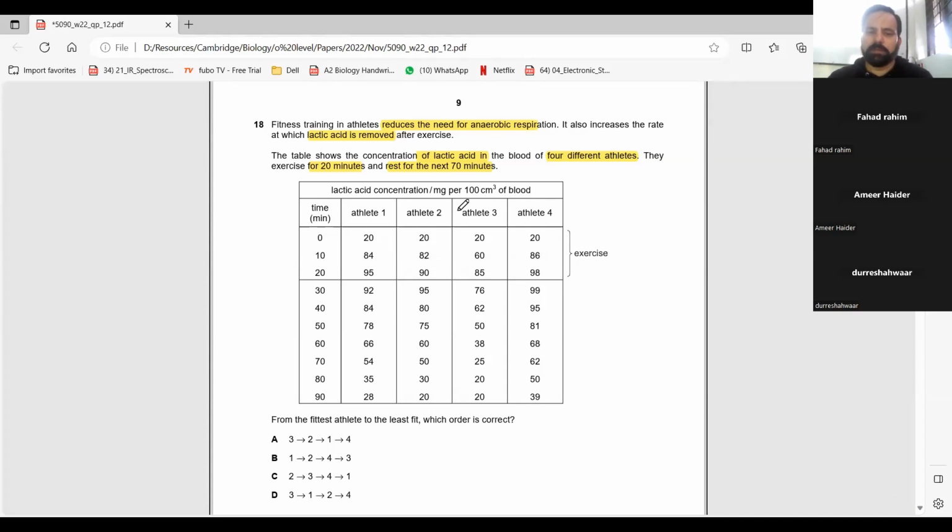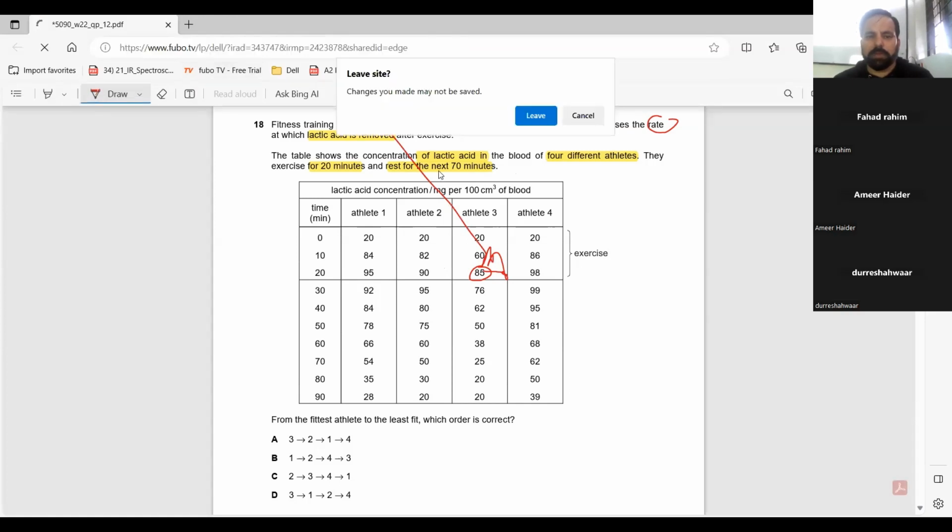Look, lactic acid. Exercise increases the rate at which lactic acid is removed after the exercise. So, exercise for 20 minutes and rest for the next 70 minutes. So, which athlete is the fittest? Third one. Third one, because he has the least lactic acid. And then comes what?